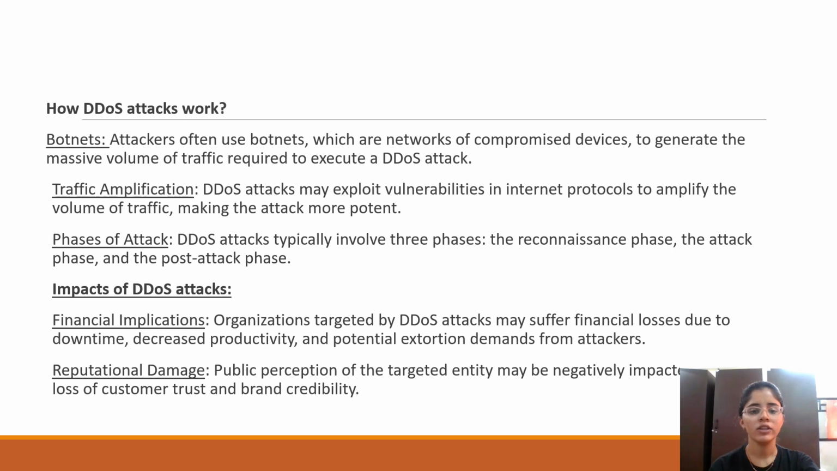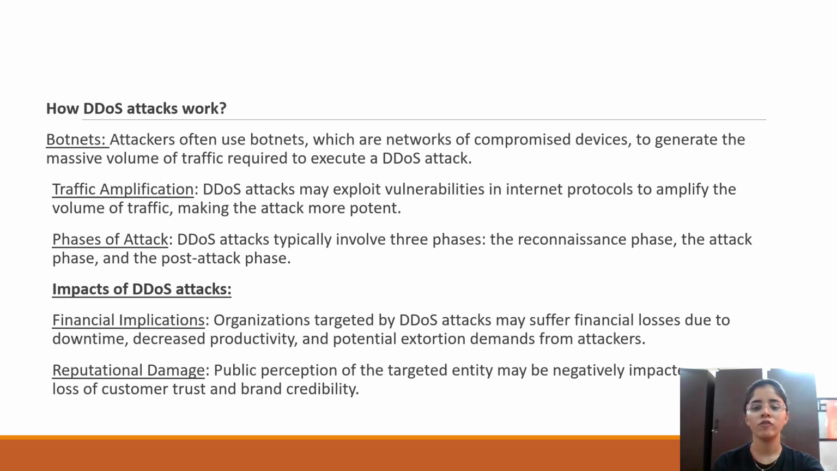Botnet: attackers often use botnets, which are networks of compromised devices, to generate the massive volume of traffic required to execute a DDoS. As we saw above, it will send a lot of requests so that the traffic will be more, the DDoS attack will be executed, and the server won't respond. Traffic amplification: DDoS attacks may exploit vulnerabilities in internet protocols to amplify the volume of traffic, making the attack more potent. As we saw, the attacker will find the vulnerabilities and send the malware to the system.